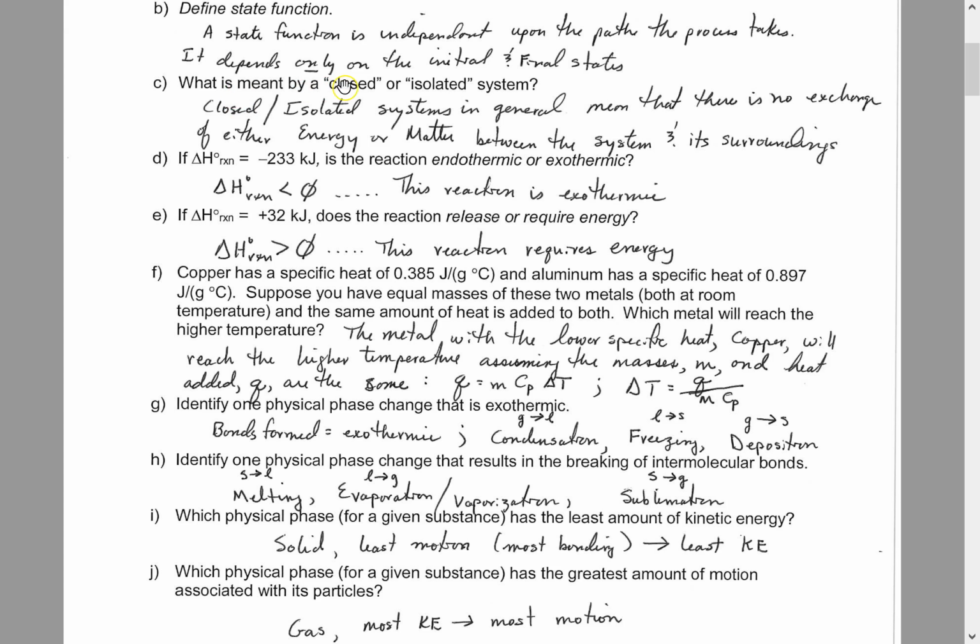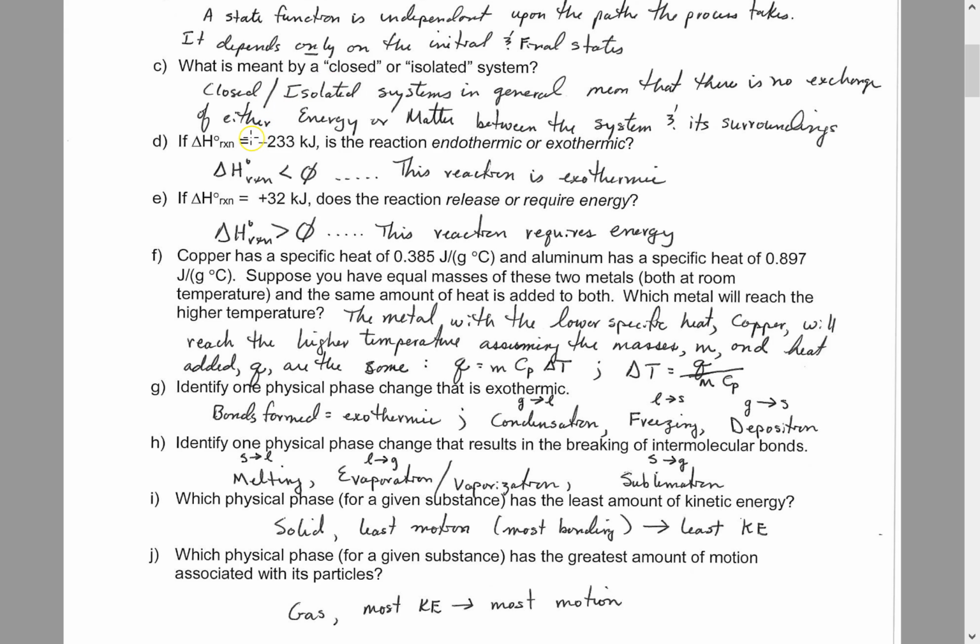Letter C, I kind of went with closed and isolated systems being synonymous in that there is no escape or influx of energy or matter between your system of interest and the surroundings. Question D, if your heat of reaction is negative, that must mean that it's exothermic. If your heat of reaction is positive, that must mean that it's endothermic and that it requires energy.